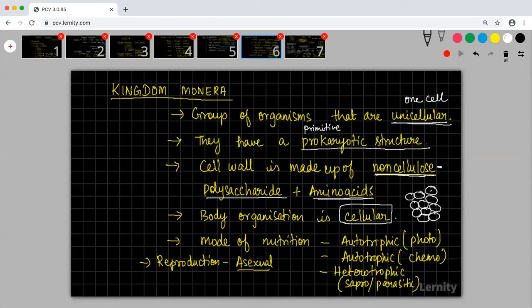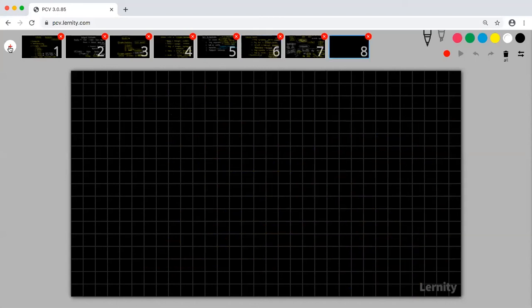Mode of nutrition can be autotrophic. Autotrophic has two types, photoautotrophic and chemoautotrophic. Let me explain. What is photoautotrophism? Sunlight is used for energy.